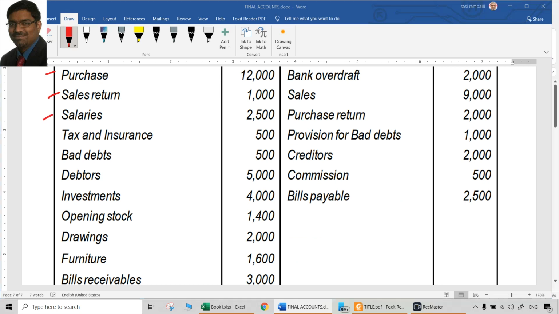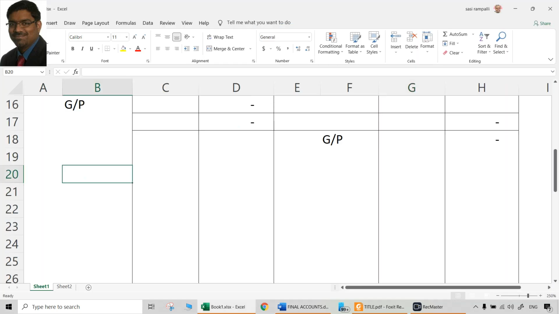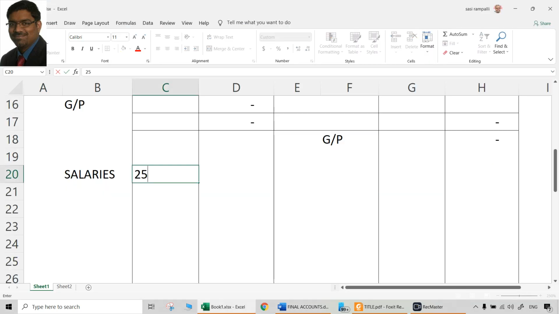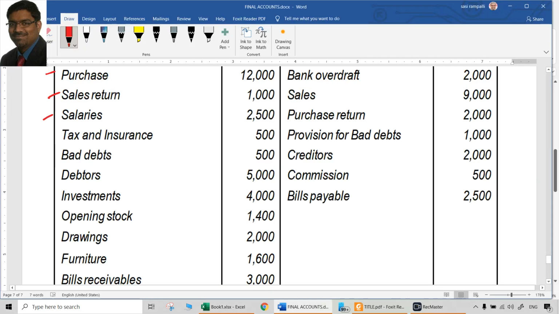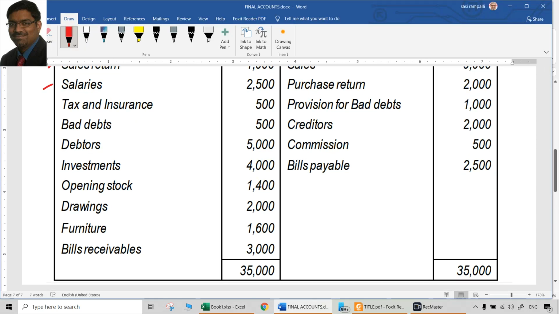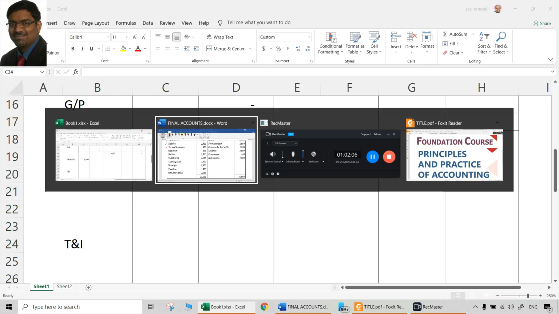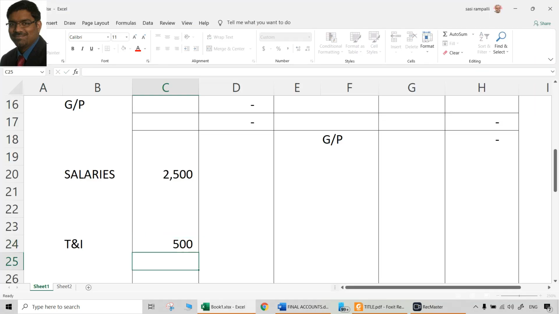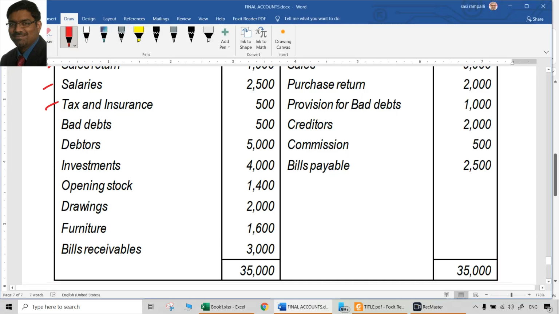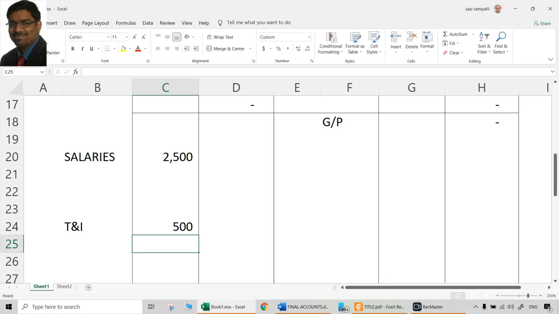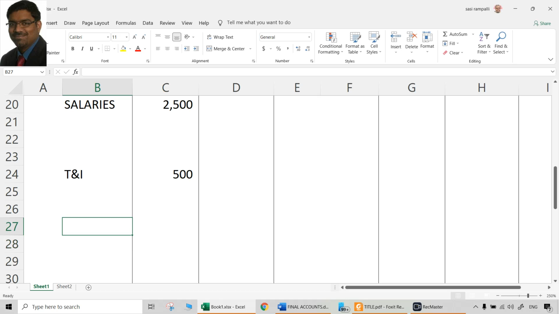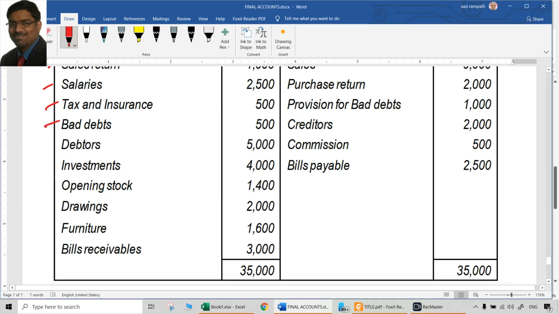Salaries 2,500. That will be a P&L item. So salaries, there is an adjustment as we saw in the additional points. So put it in the inner column. Then tax and insurance also have an adjustment. Put it in the inner column. Tax and insurance, which is 500. Then bad debts are 500. That should be debited to P&L as a loss. So bad debts can be taken to the outer column. So that is 500.